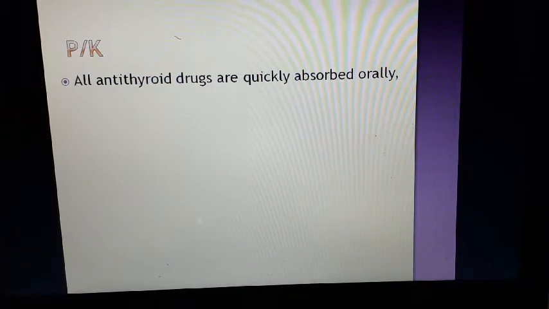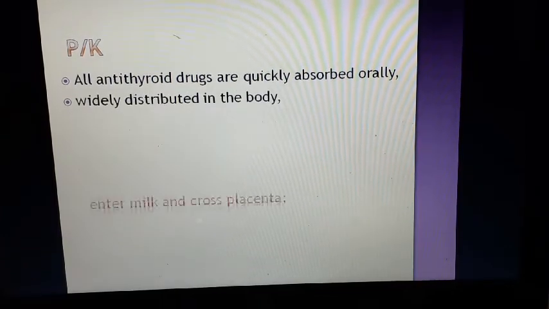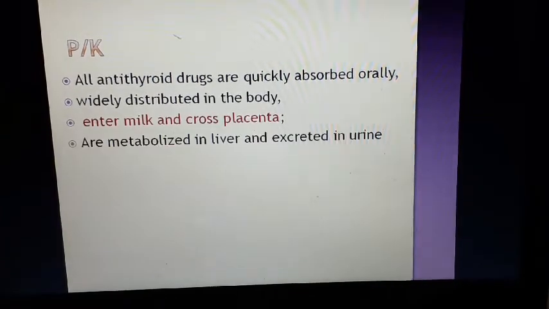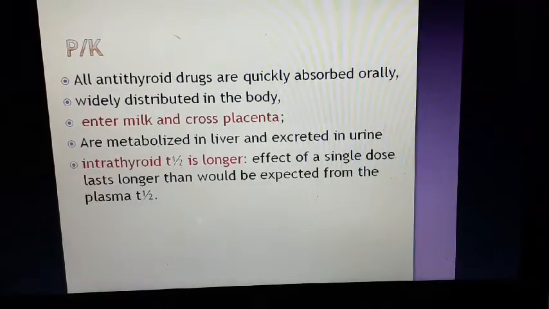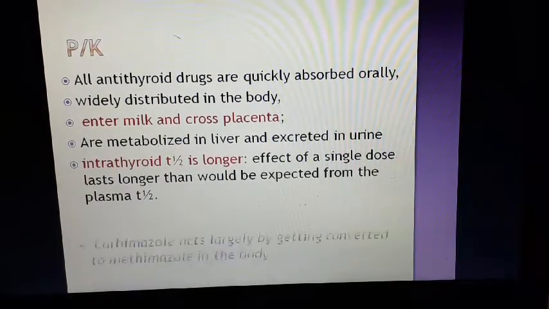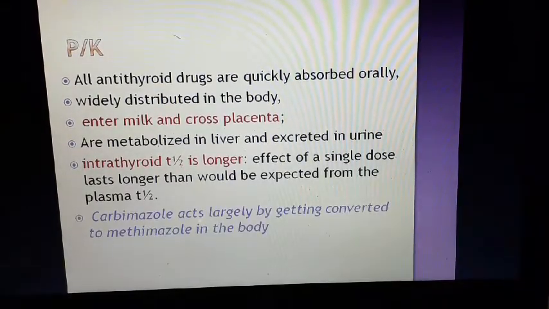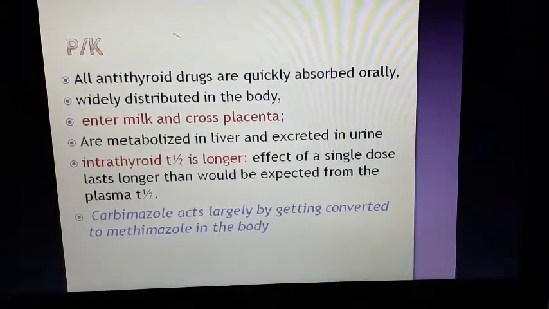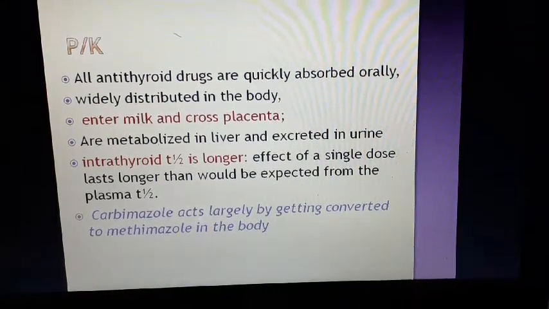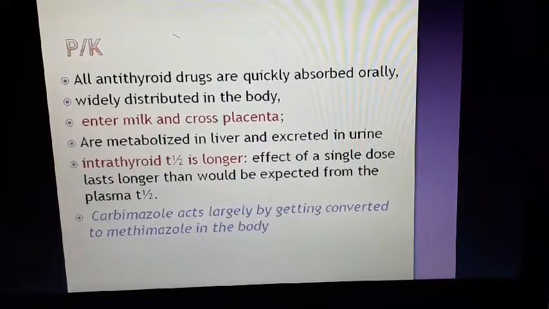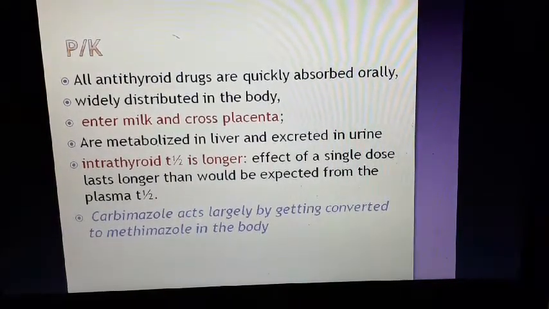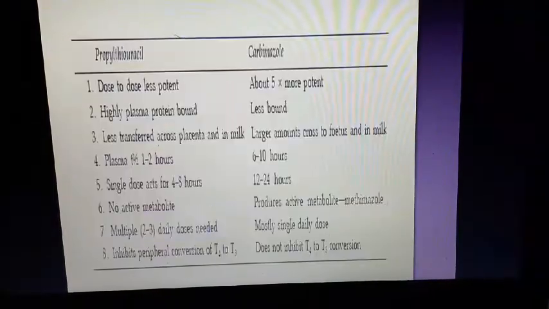Antithyroid drugs are quickly absorbed orally and widely distributed in the body. They enter milk and cross the placenta, and the intrathyroid half-life is longer. Carbimazole acts largely by getting converted into methimazole in the body. So carbimazole is actually a prodrug, but it is active. But methimazole is the more active form. So carbimazole is converted to methimazole, which is the more active form.